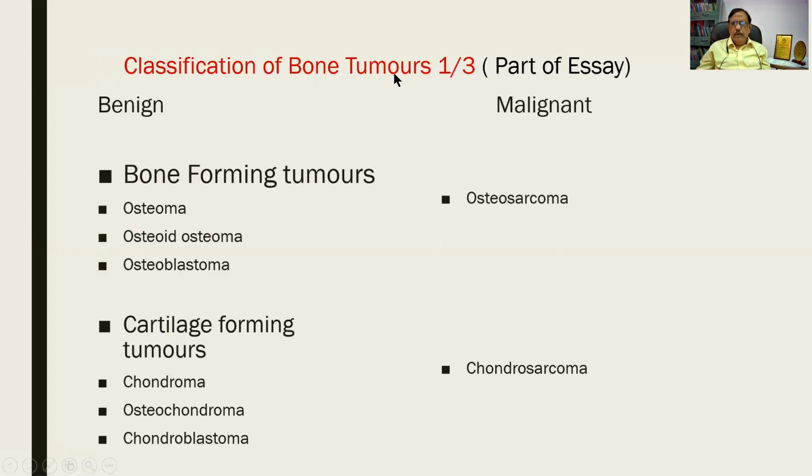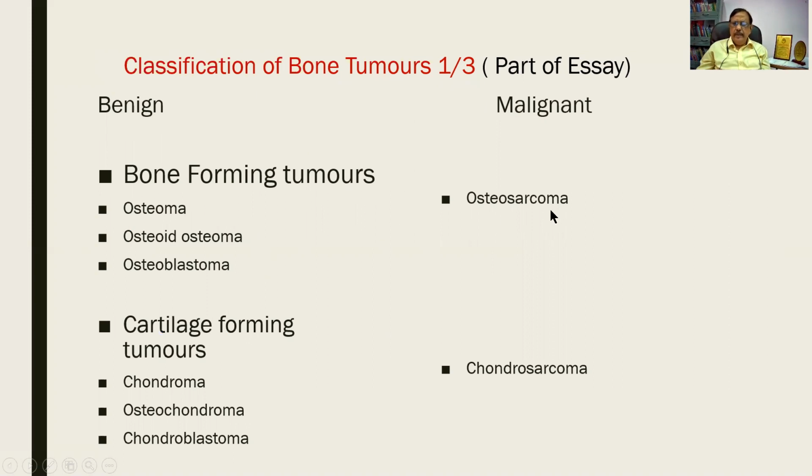The tumors of the bone are classified as follows, and I have given the pages as 1/3. So this is the first page. The tumors can be divided into benign and malignant. So the first group will be the bone forming tumors. Under that, the benign tumors are osteoma, osteoid osteoma, osteoblastoma.